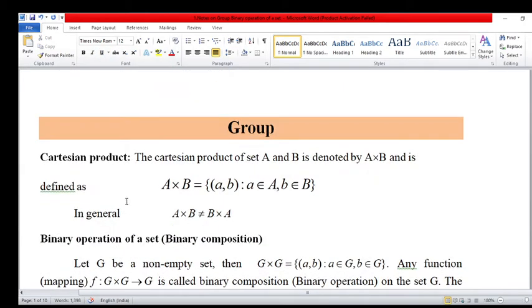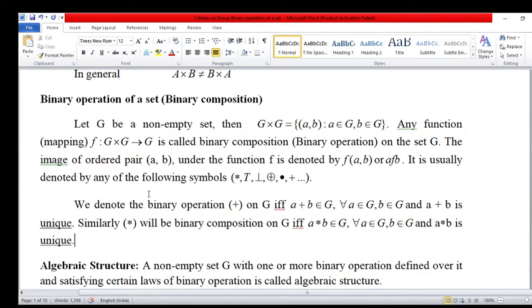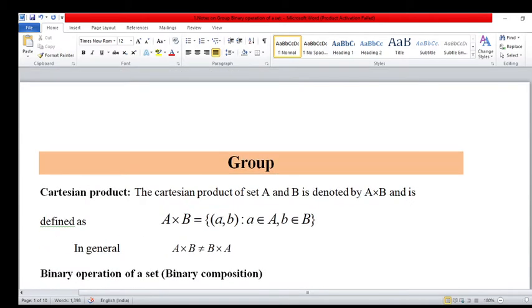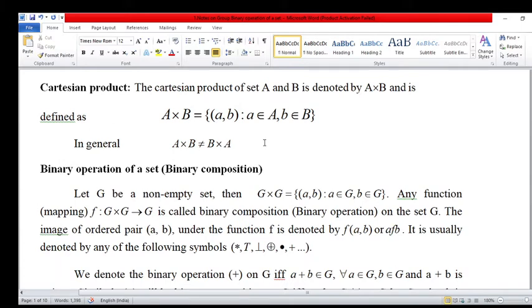Again, repeat this. The Cartesian product of the sets A and B is denoted by A cross B, and this (a, b) is the ordered pair, means the first element is present in the first set, the second element in the second set, and this denotes the Cartesian product of two sets. In general, A cross B is not equal to B cross A. This is for only objective questions.